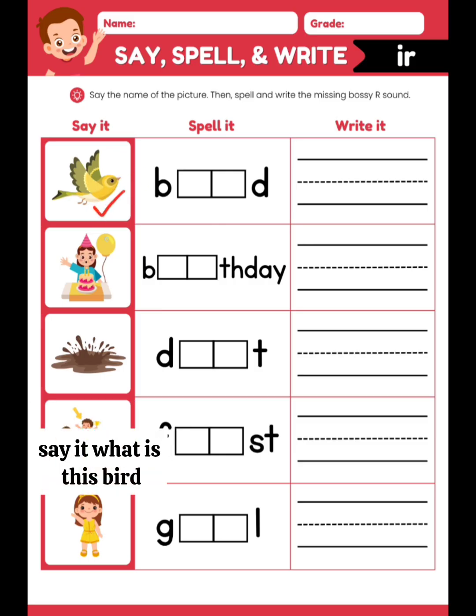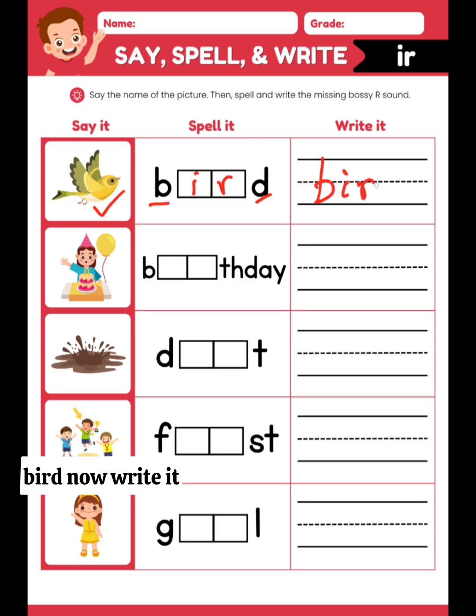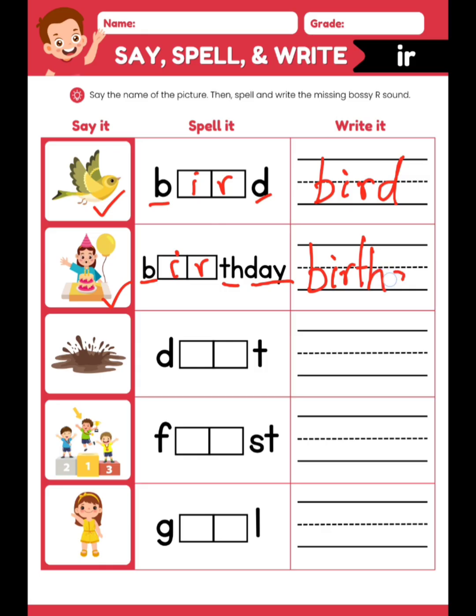Say it. What is this? Bird. Spell it. B-I-R-D. Bird. Now write it. Now birthday. B-I-R-T-H-D-A-Y. Birthday. Okay. Now what is this? Say it. Dirt. D-I-R-T. Dirt.